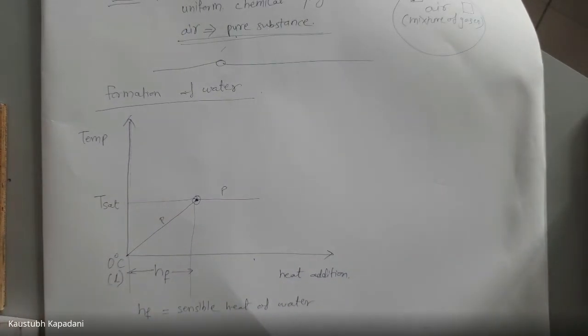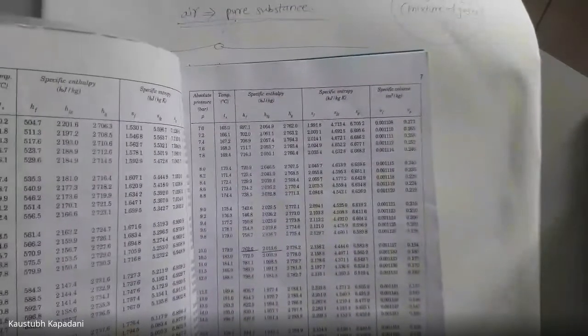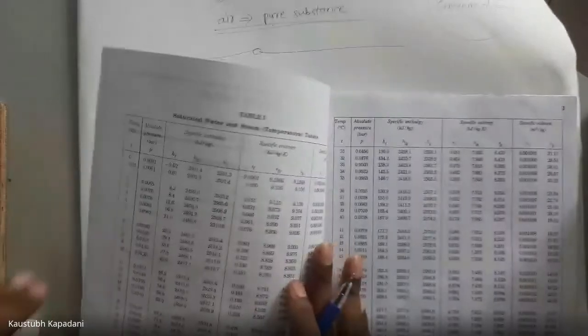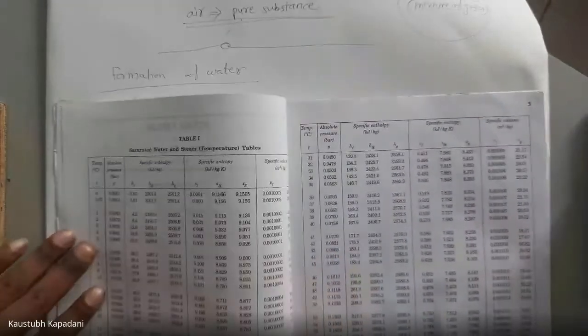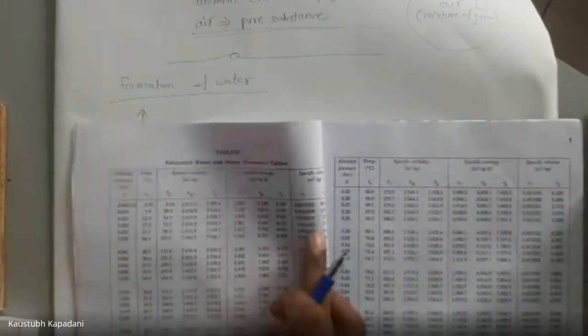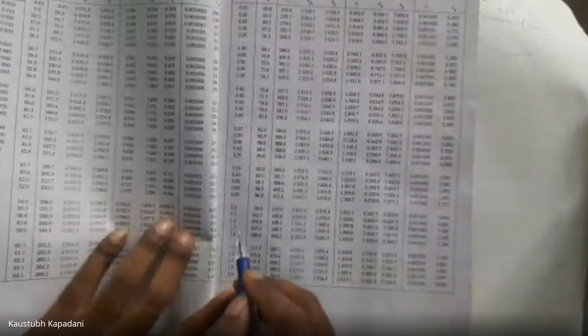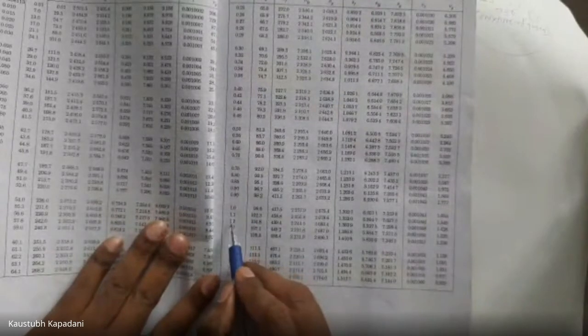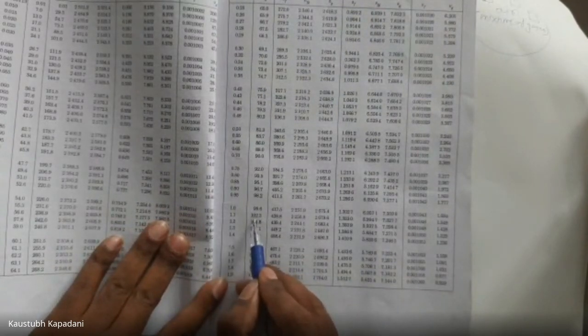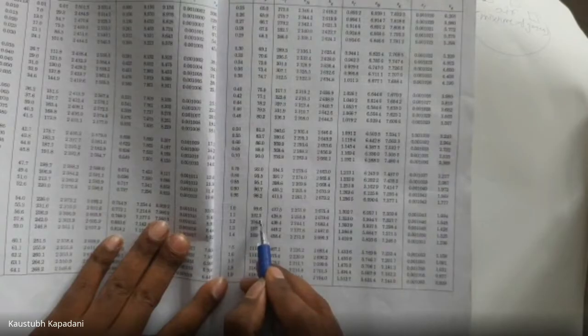I have a steam table where we can see the boiling point at various pressures. Here you can see, if the pressure is 1.1 bar, the water will boil at 102.3 degrees Celsius.